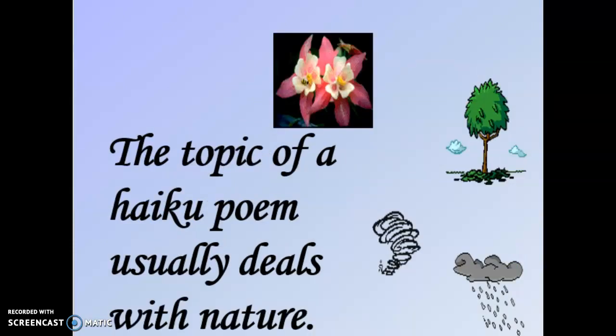And the topic of a haiku poem usually deals with nature. Okay, so a good way to think about what you want to write your haiku about today would be to go and sit outside in your garden for about 3 minutes, sit in absolute silence, think about what sounds you can hear, think about what you can feel, think about what you can see, and look around you, be inspired. What around you in nature would you like to write a haiku about?